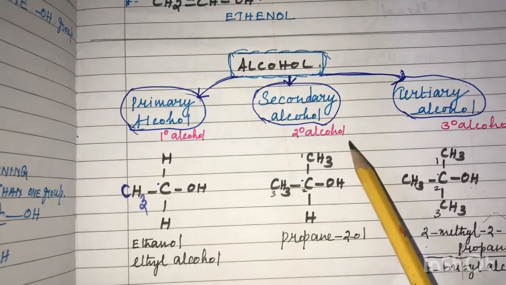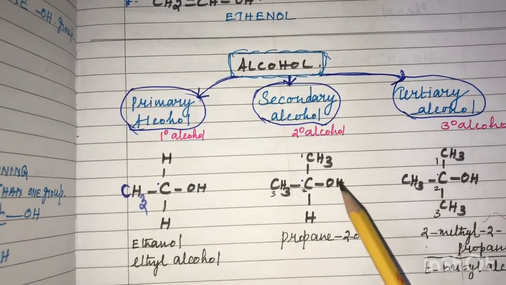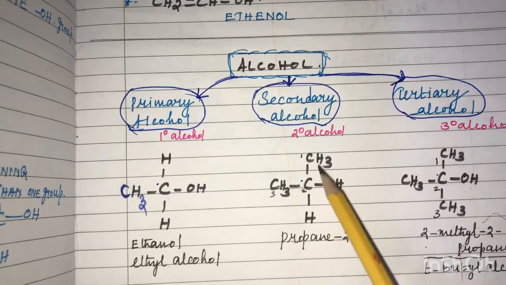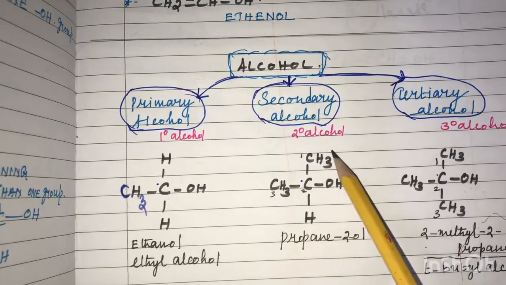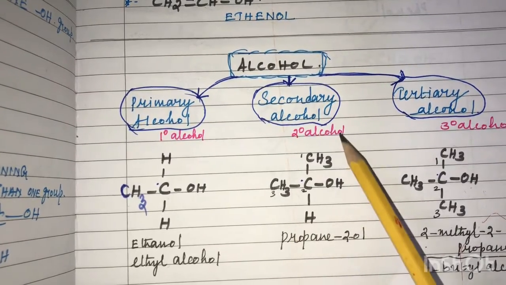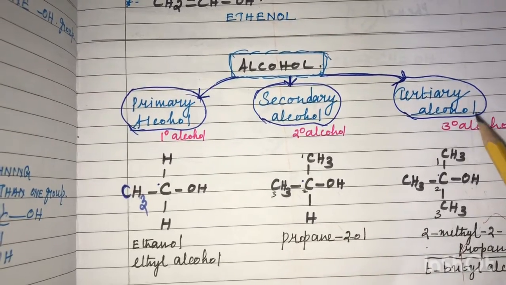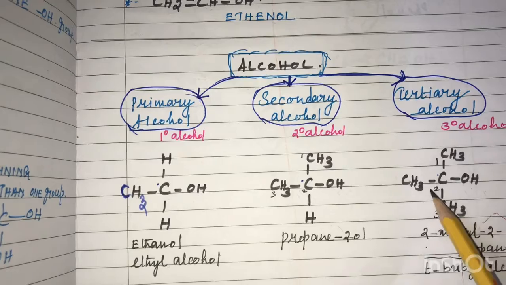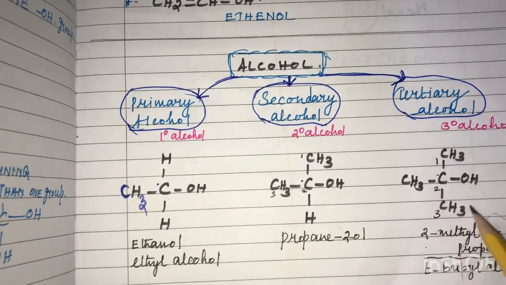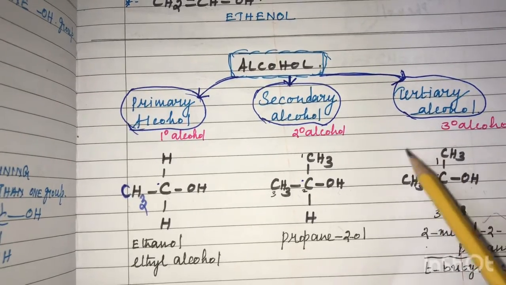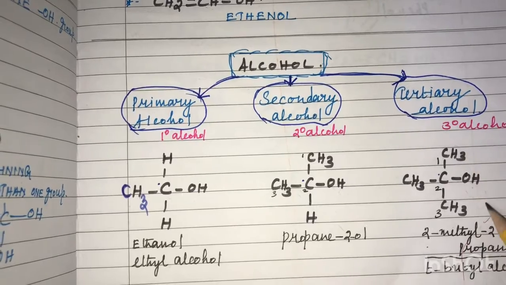A 2 degree or secondary alcohol is where the OH group is attached to a carbon atom to which two methyl groups are attached, called secondary alcohol or propane 2-ol. And a tertiary alcohol is where the OH group is attached to a carbon to which 3 methyl groups are attached, called tertiary alcohol or 3 degree alcohol.